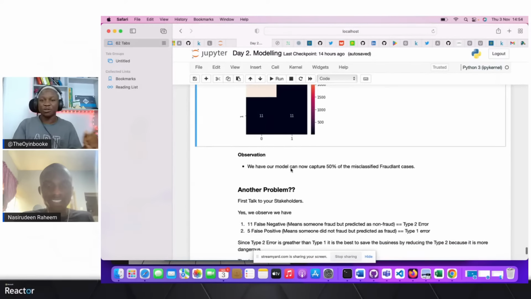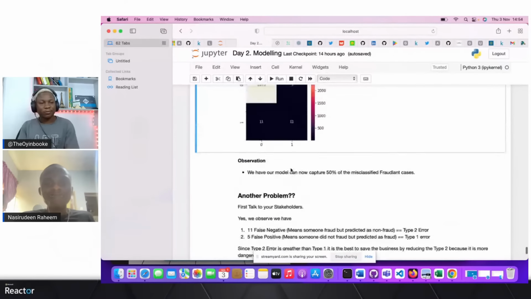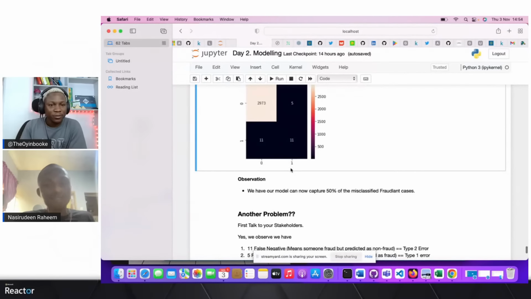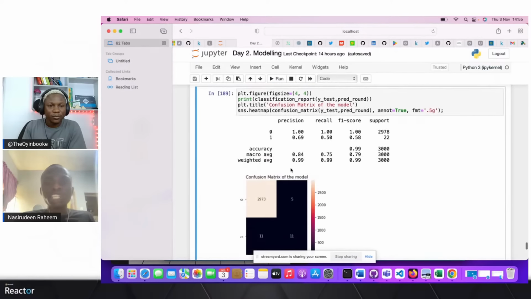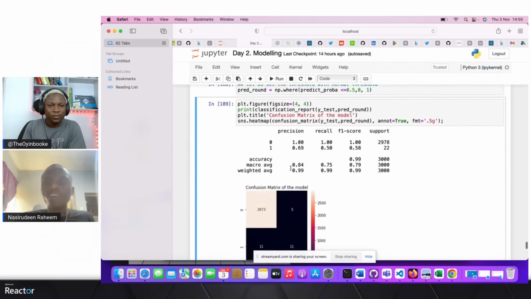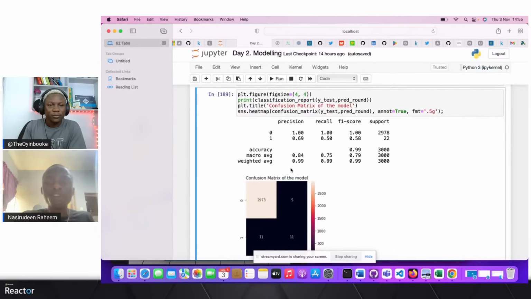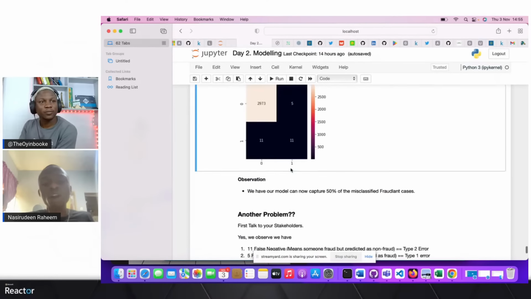Yeah. So the major observation we have here is our model is able to capture 50% of the misclassified fraudulent cases. When we use the wrong metrics, we are trying to predict the wrong values. In other words, the threshold being set is 0.5, and I'm not saying it's going to be the optimal value.